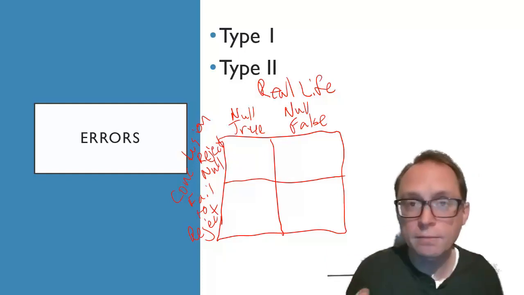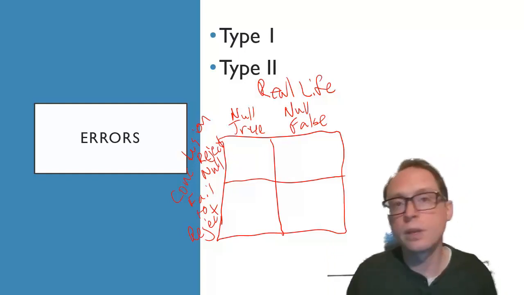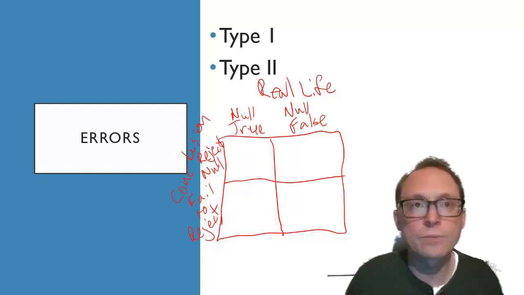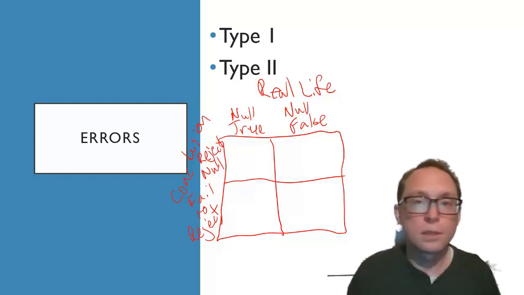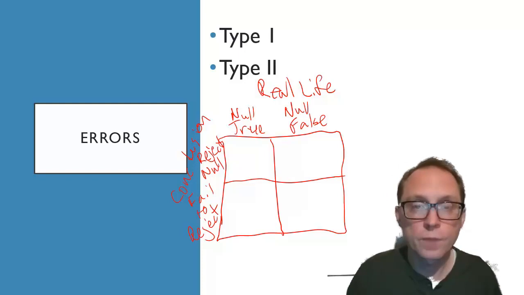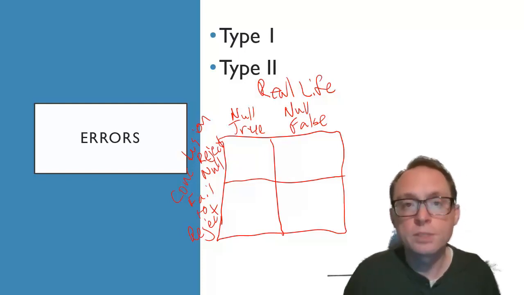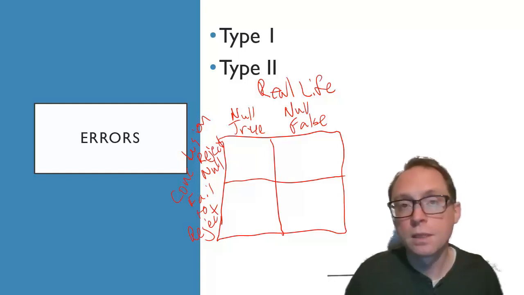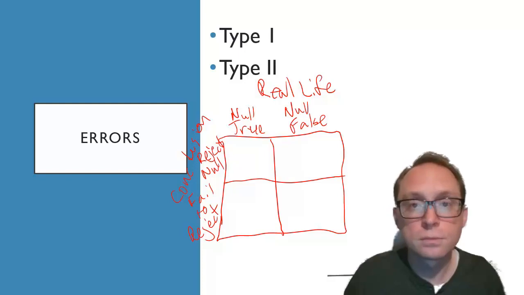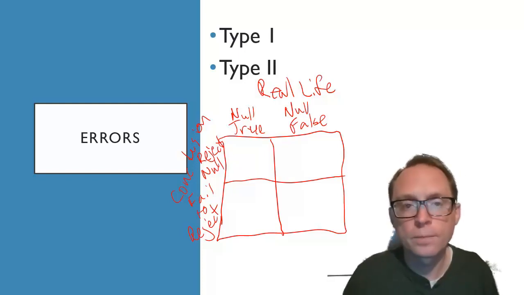If I reject that, then I'm saying the love potion worked. If I fail to reject, that means I don't have enough information here. I can't reject that null hypothesis. The null hypothesis is love potion doesn't work. If I reject that, it means the love potion does work. If I fail to reject it, we can't say that the love potion works.